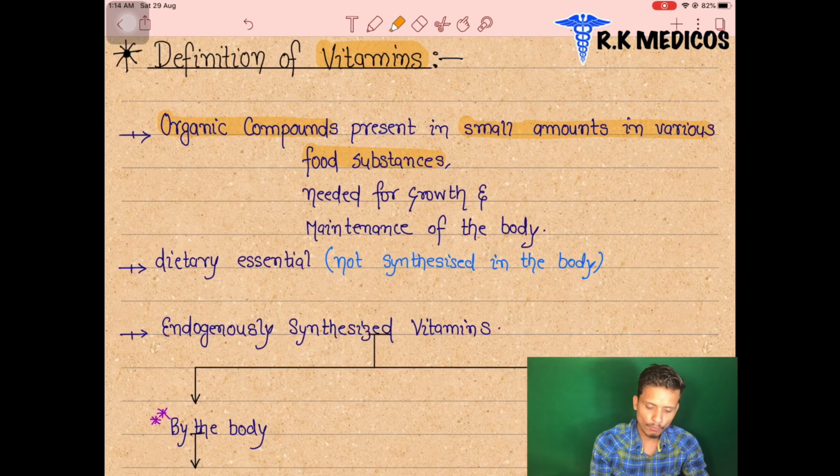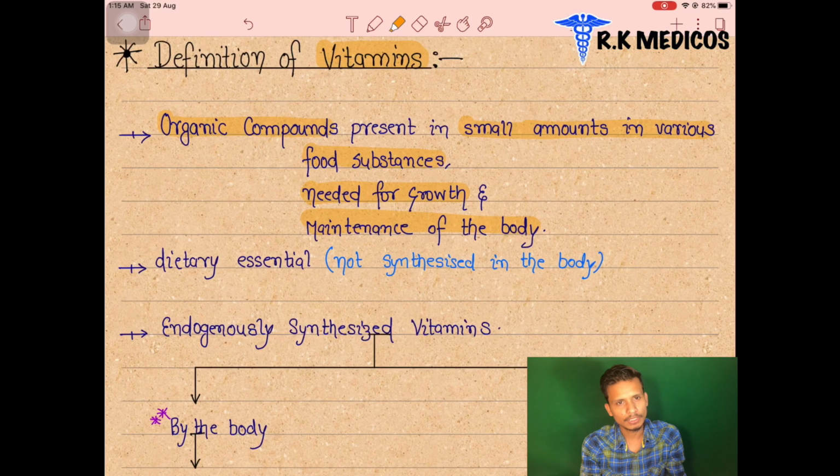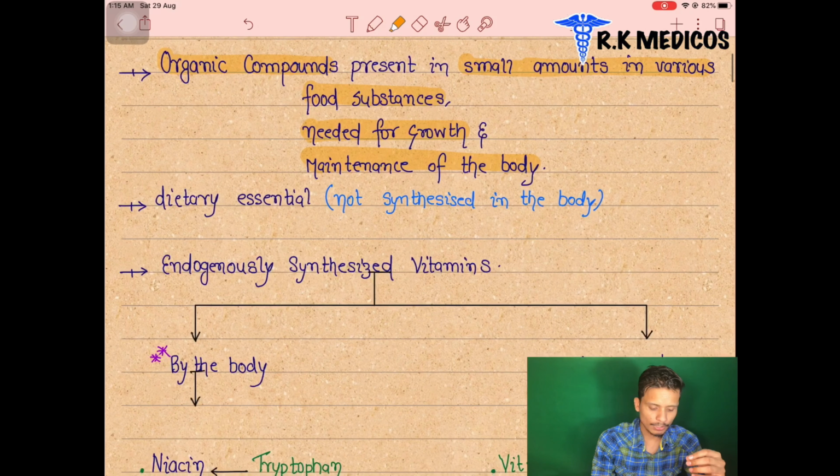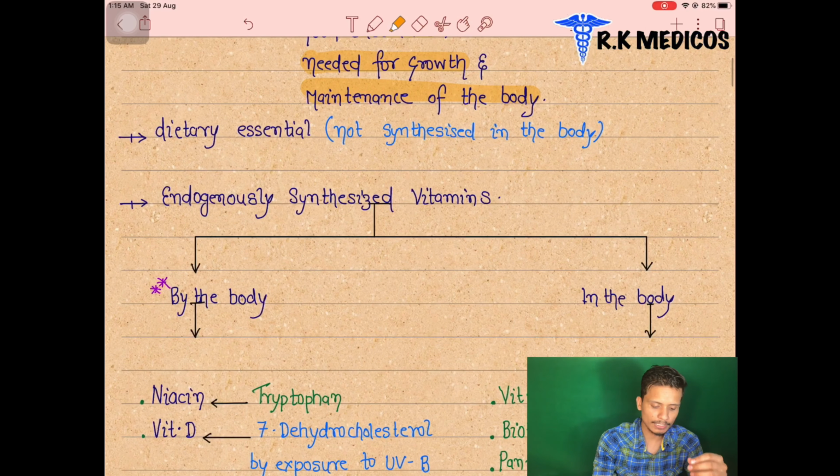Basically, vitamins are needed for the growth and maintenance of our body, growth and development, and functioning. So growth is maintained by vitamins. Vitamins are important for our growth purposes. Where do they come from? They come from the food sources. And what are the different types of vitamins? We are going to see later, but for now you can see the dietary essential.